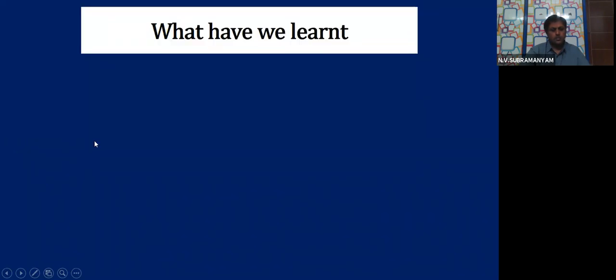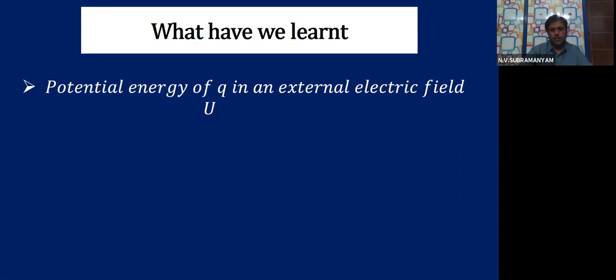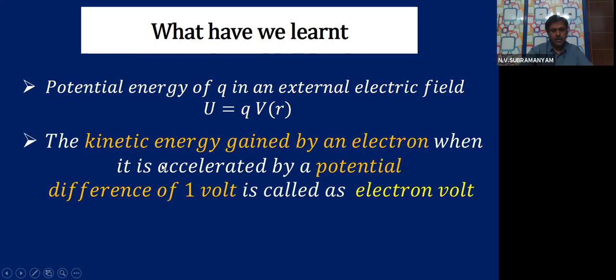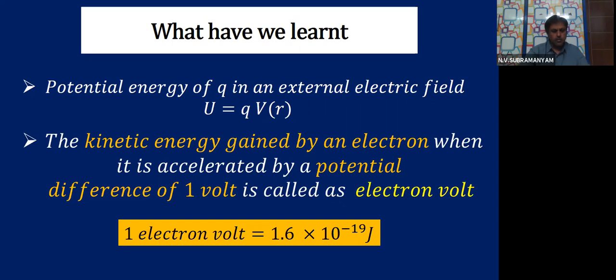That brings me to the end of the session. Let's see what we have learned. The potential energy of Q in an external electric field is U is Q into V of R. The kinetic energy gained by an electron when it is accelerated by a potential difference of 1 volt is called an electron volt. 1 electron volt is equal to 1.6 into 10 power minus 19 joule.